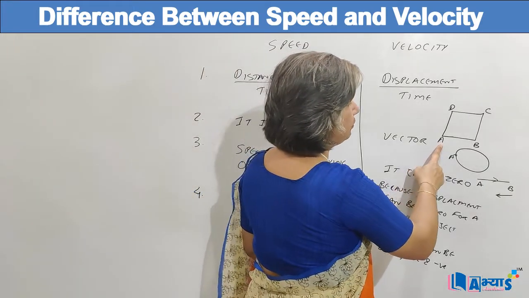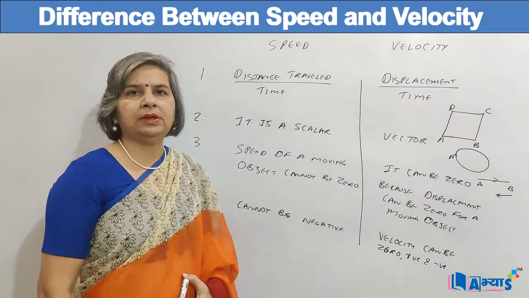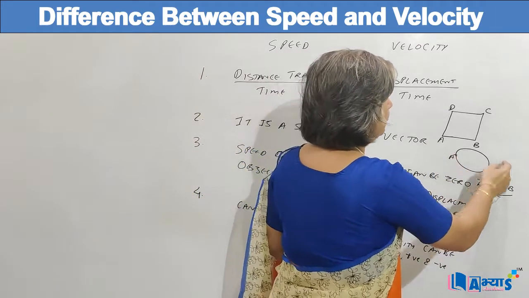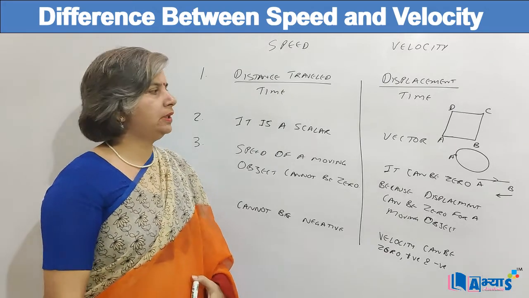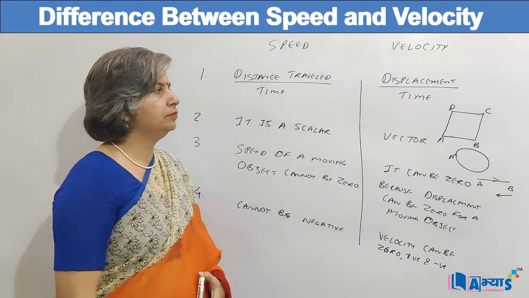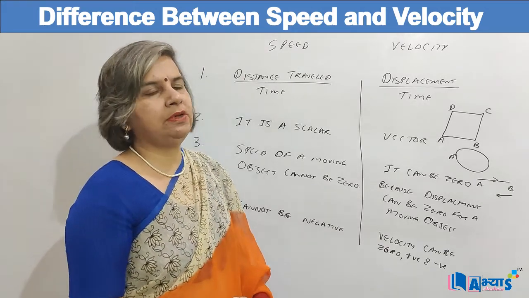When the object starts from A, it goes to B, C and then D and back to A, the displacement will be zero. And if an object is moving around a circle and it reaches the starting point, even then the displacement is zero. Now the object has moved, but still the displacement is zero, so the velocity will be zero.